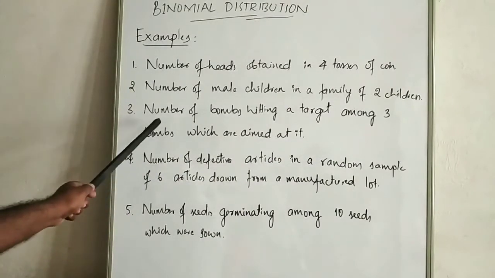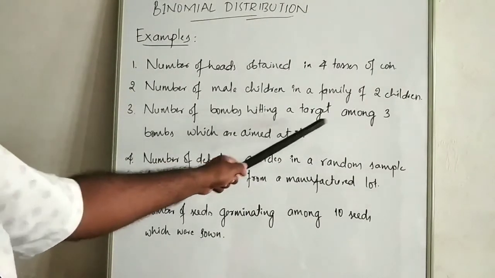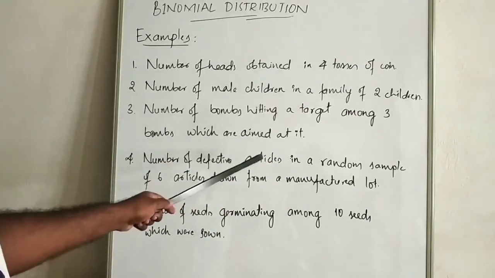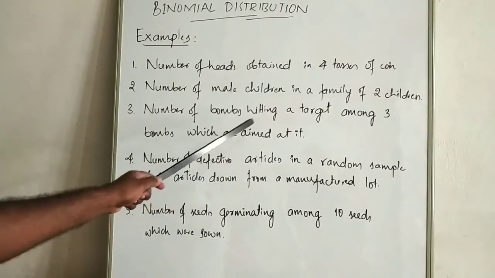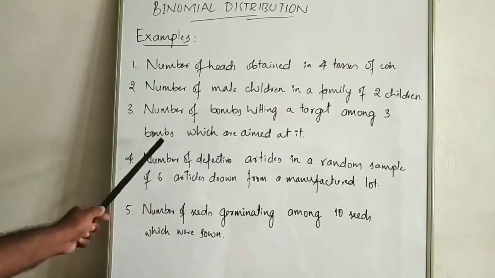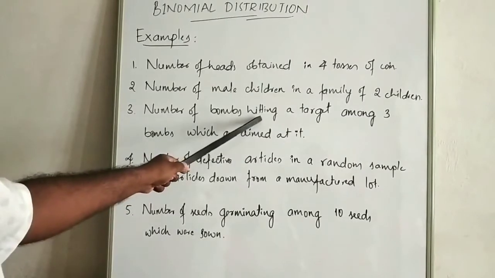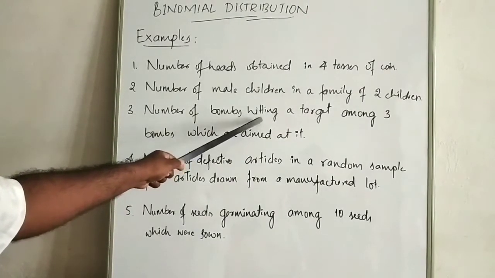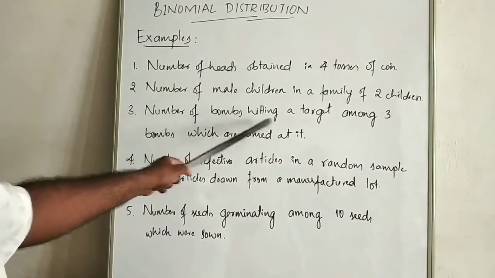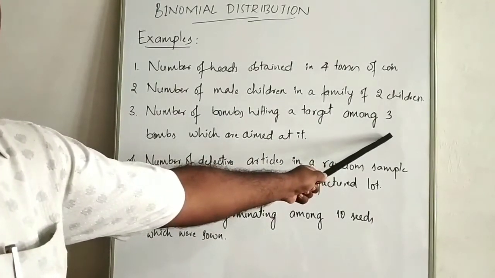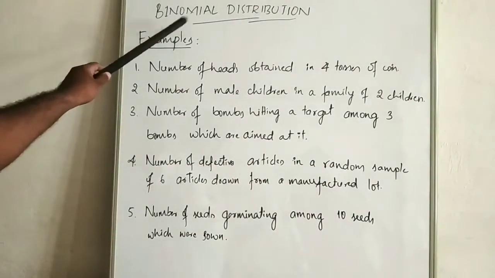Third one, the number of bombs hitting a target among 3 bombs which are aimed at it. When any bomb is aimed at a particular bridge, there may be either a chance of hitting the bridge or not hitting the bridge. Here the same experiment is repeated using 3 bombs, multiple times. Again an example for binomial distribution.